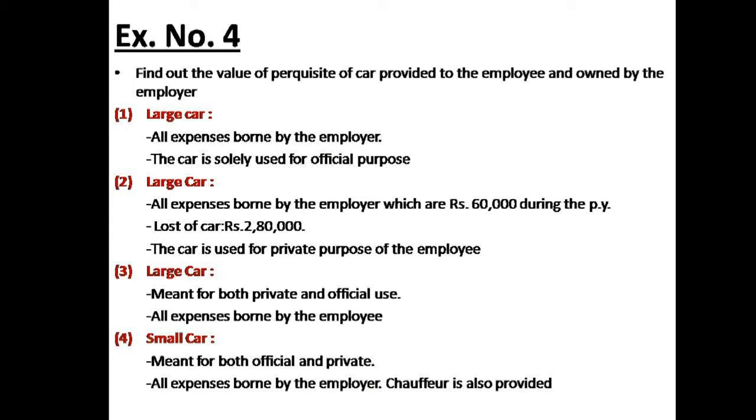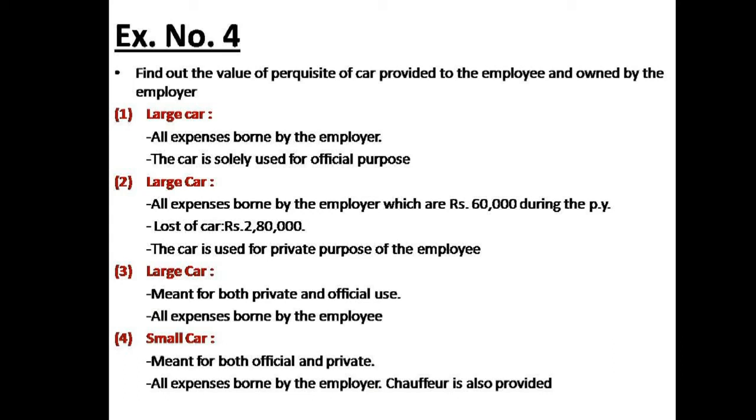Number two, the large car, all expenses borne by the employer, which are rupees 60,000 during the previous year. The cost of the car is rupees 2,80,000 and the car is used for private purpose of the employee. Number three, large car meant for private and official purpose, all expenses are borne by the employee.